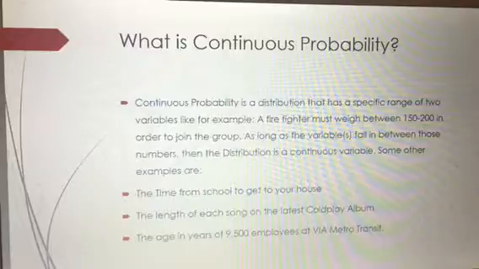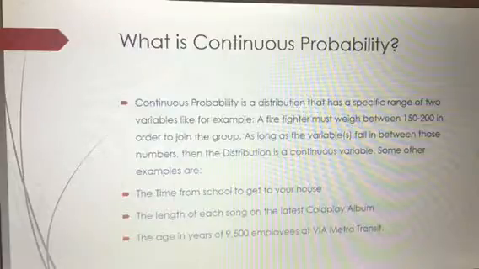Some other continuous variables are the time from school to get to your house. Roughly, it just takes me like 5 minutes because I'm not that far away from campus. The length of each song on the latest Coldplay album. I haven't heard them for a while. The ages of the 9,500 employees at VIA Metro Transit. If you don't know what that is, that was the transit back in San Antonio. It's a pretty good transit system, but I'm pretty sure they probably have fewer than that. But these are just examples of continuous probability and what they really are.